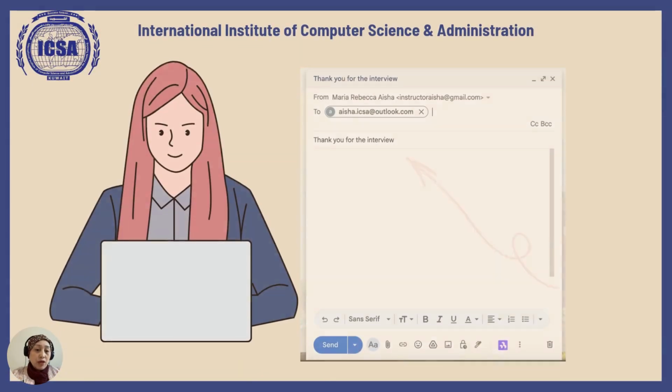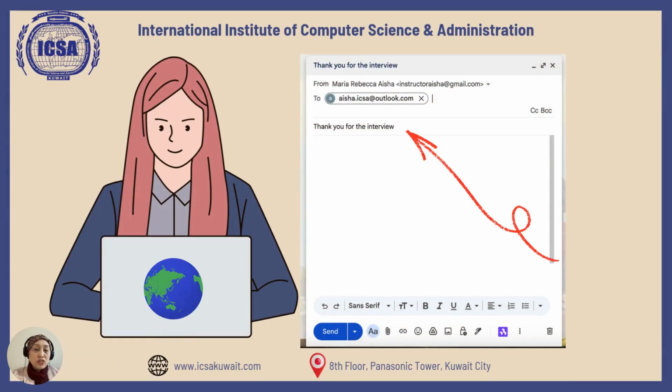When you're writing your email in Gmail, you have your recipient, which is the email address of your receiver, and then you type on the subject line the topic that summarizes what you're going to talk about.